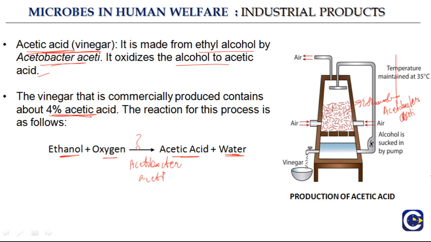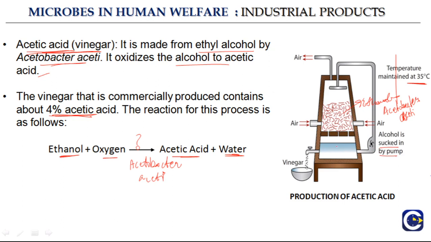So what happens here, in this setup there is mixing of ethanol and this microorganism Acetobacter aceti, and it circulates here, and also the temperature is maintained at 35 degrees, and then there is air that is passed in and passed out, and at a certain point there is sucking of alcohol that takes place by pump, as a result of which vinegar is formed.